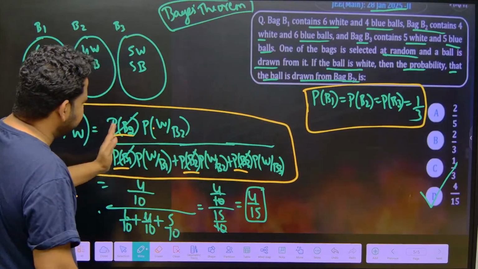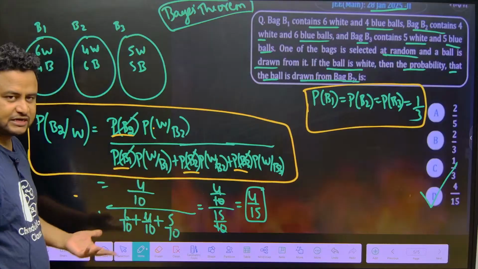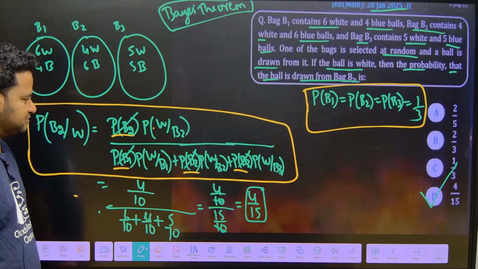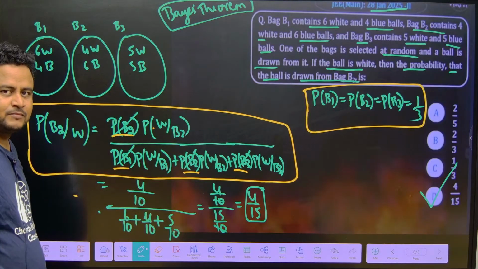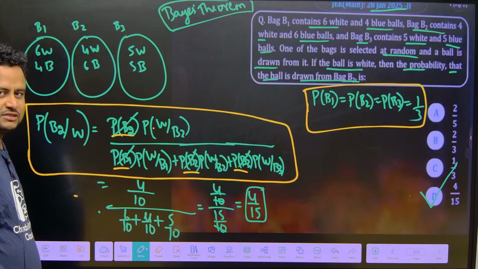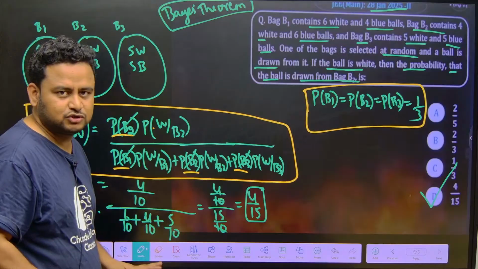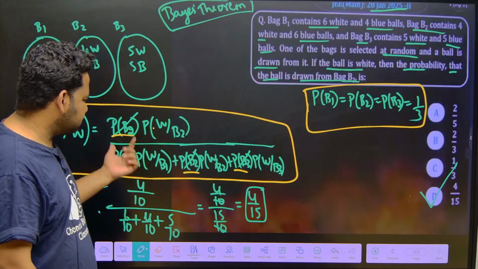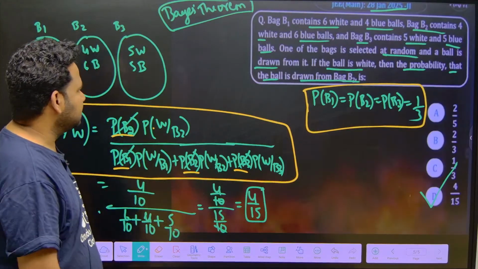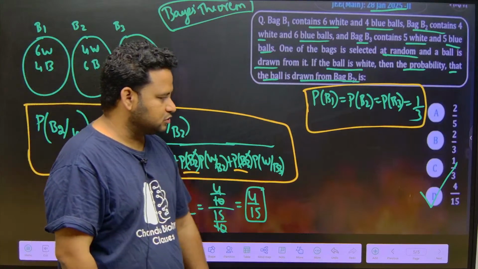I can take it common and cancel. Directly I have cancelled it. Why not cancel directly? We can do it. We can avoid the step. This is not a board exam to write the steps. This question will come for 3 marks or 5 marks, but here you are getting 4 marks, and that too you do not have to show your steps. Okay. So this is what the answer is, 4 by 15. Clear, friends? This is how we got to solve this question.